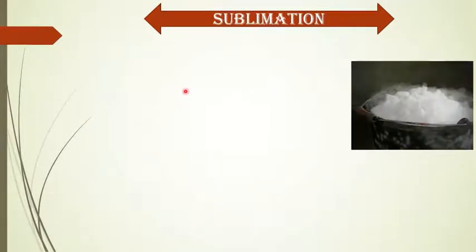And another process is sublimation. What is sublimation? Look at this picture. Here some solid matter becomes evaporated, because here you will see some smoke. That means it turned to gas. The solid matter starts to evaporate, but there is no liquid state.